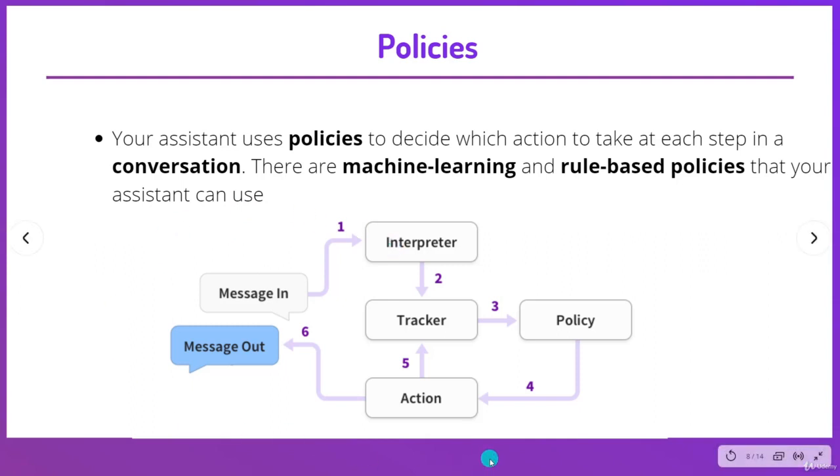With the help of this diagram, you can understand how policies contribute to the whole flow. First, the user feeds a text to the bot, and the text is taken by the interpreter and given to the tracker. Now the tracker is the one holding all the conversation, and one by one each conversation is taken by the policy. The policy applies a machine learning algorithm for generating the action, and these actions are taken by the action class. An action class is responsible for generating the message output that you can show to the user. If the text is out of scope, then it is given back to the tracker and then again some policy is applied.